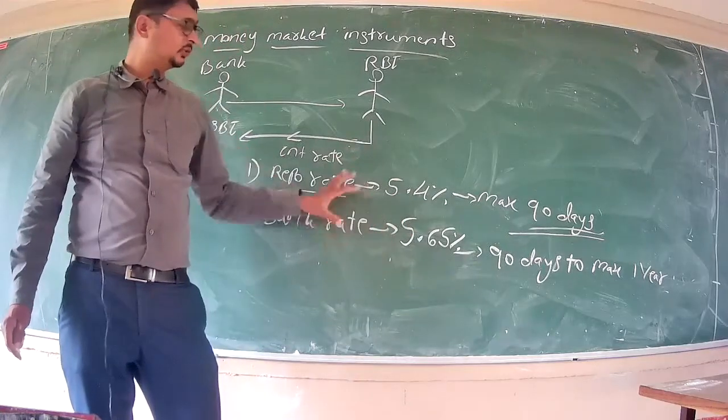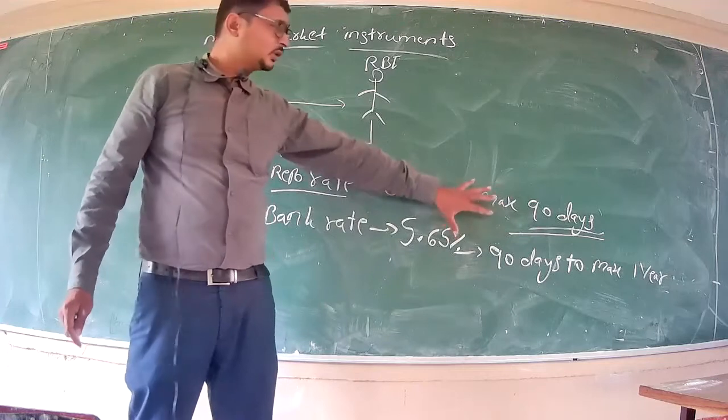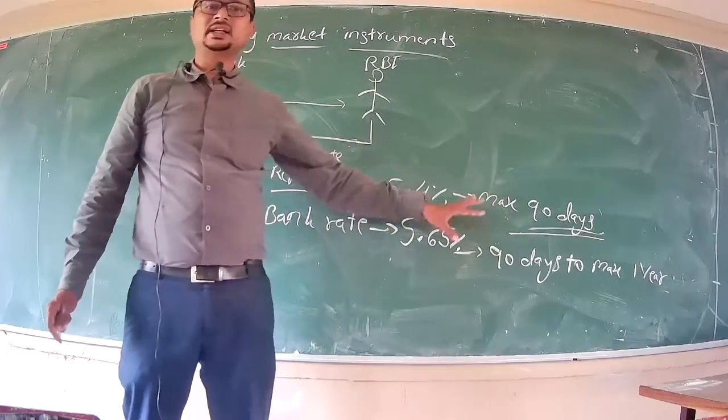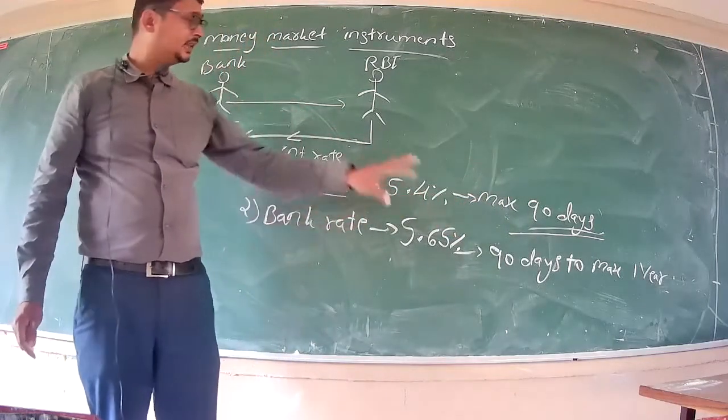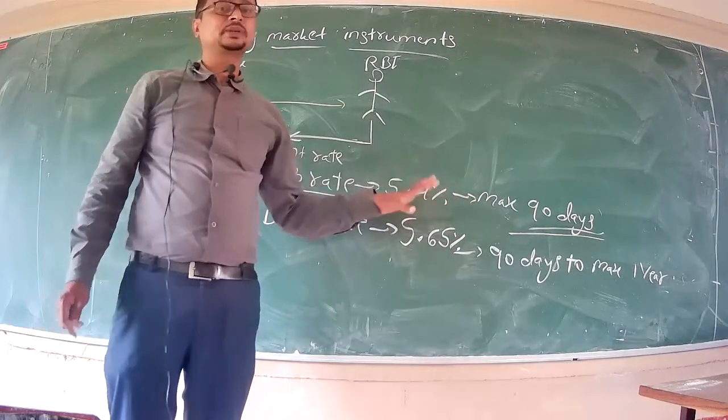See, the only difference between repo rate and bank rate is the days to be paid back. So in case of repo rate, maximum 90 days. In case of bank rate, it's maximum 1 year. Within a year, the entire transaction should be completed.